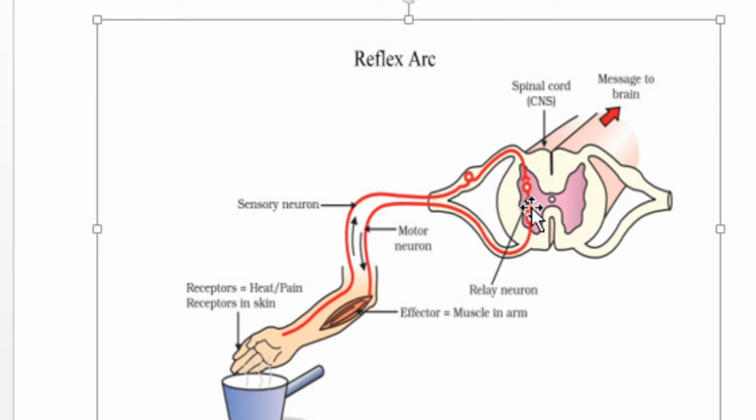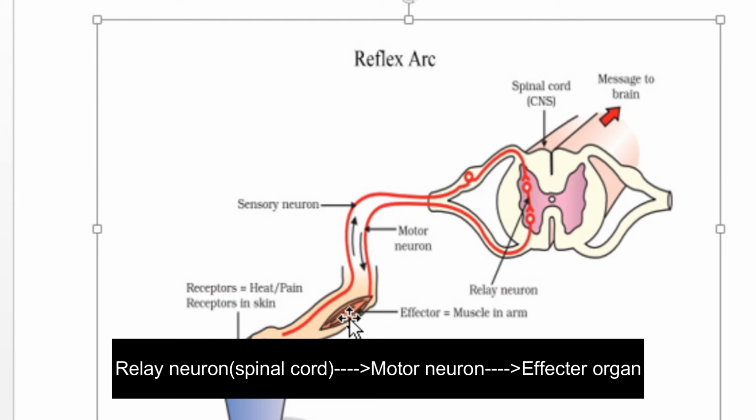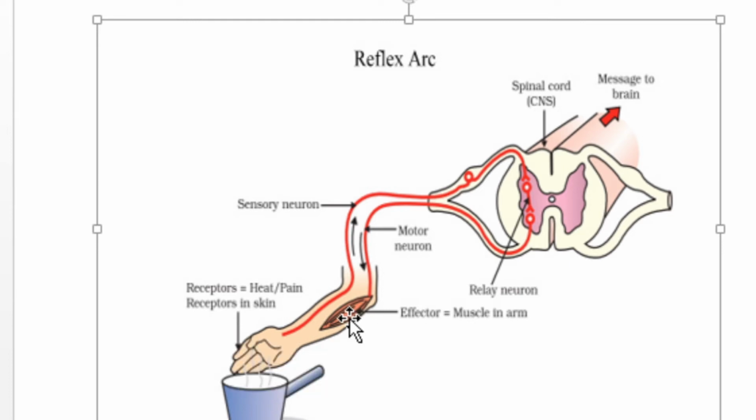The spinal cord sends a signal to the muscle. Here you can see the muscle. Muscle is the effector organ here. What message does the spinal cord give? Pull the hand as early as possible. Then what happens? The muscle comes into action, pulls the hand back and moves it away from danger.